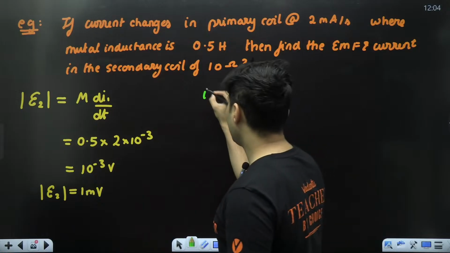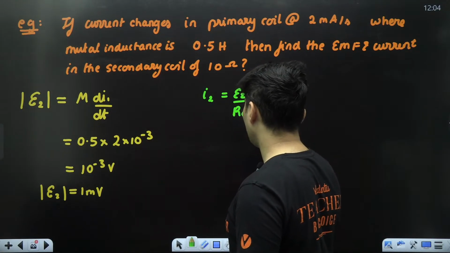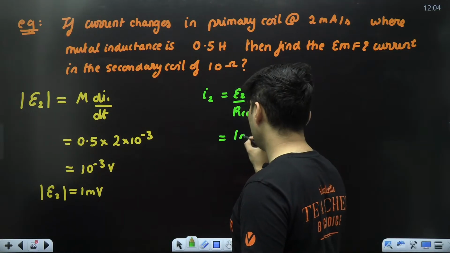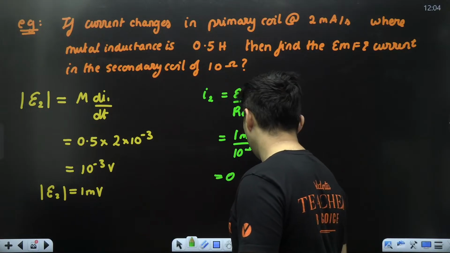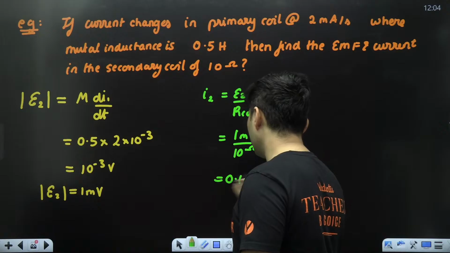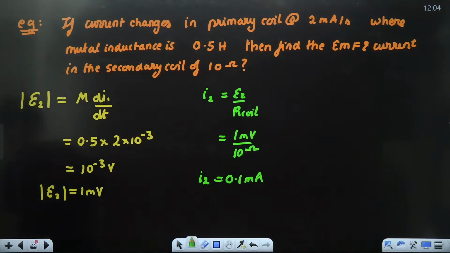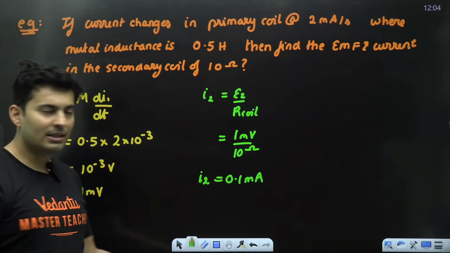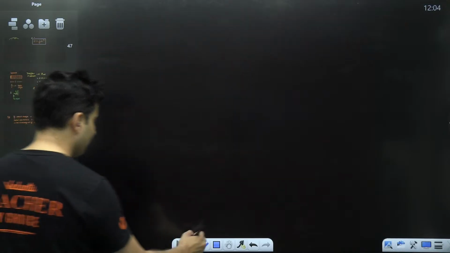If you ask me the current, that will be the EMF divided by the resistance of that coil. EMF is 1 millivolt, resistance is 10 ohms, so it will become 0.1 milliampere. That is the current produced. Is that okay? That's how you solve this. Let's take another example.